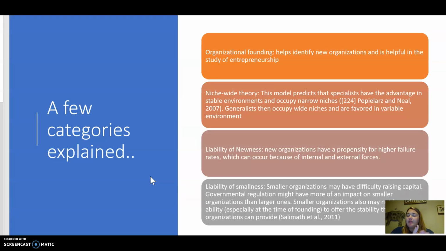Organizational founding helps identify new organizations and is helpful in the study of entrepreneurship. This is very close to me right now because I'm working for a new startup internet company, and so we're just in our beginning stages here.